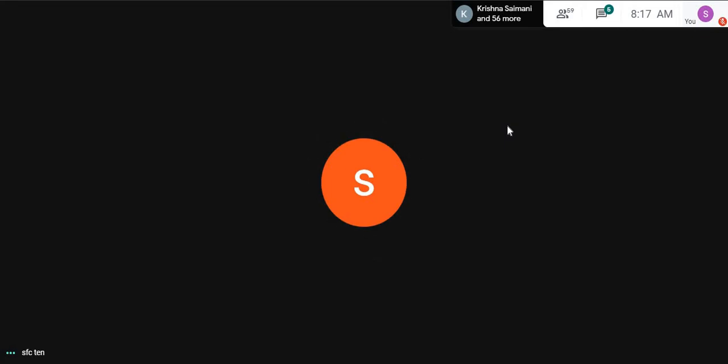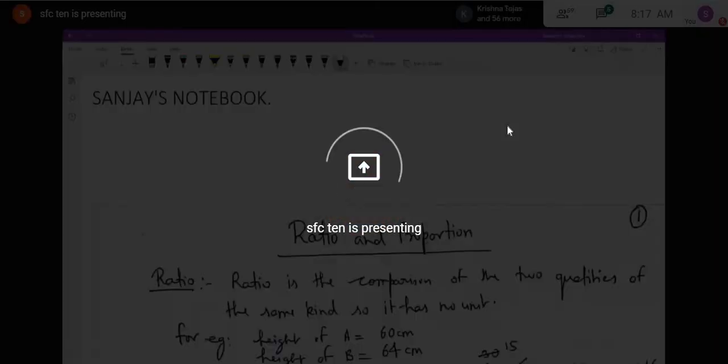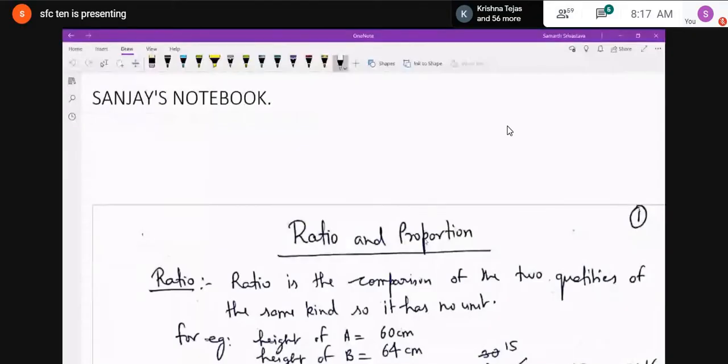Now, in ratio and proportion, this is the basic topic which you are studying from class 6th onward. But over here, few more things are added. That's why it is taken and very, very scoring also. Let us start with the ratio today. Proportion I will teach you tomorrow.